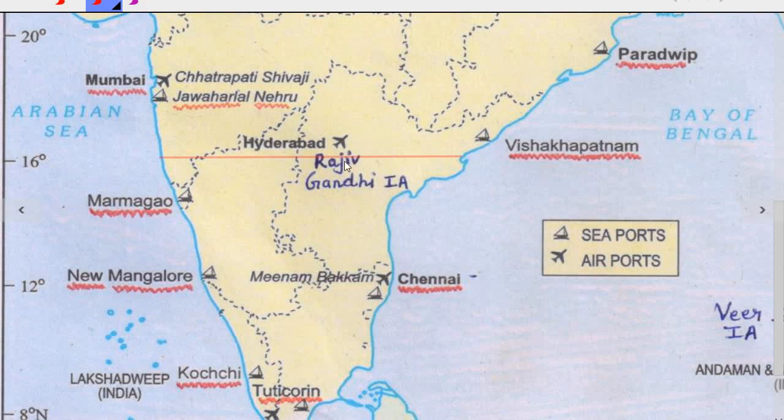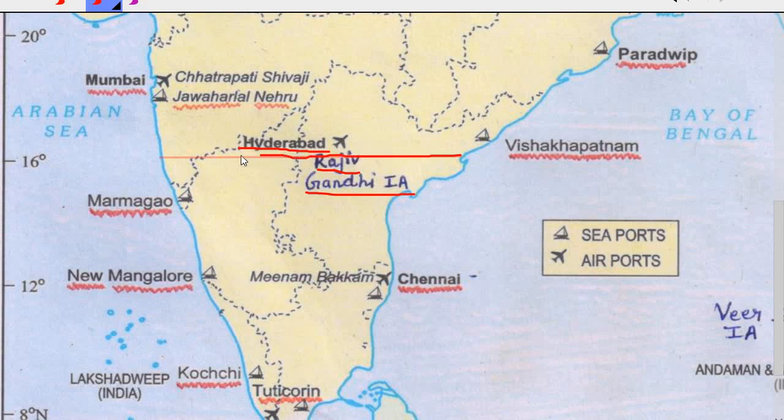The next one is the Rajiv Gandhi International Airport. So if you remember, where is it located? It is located in Hyderabad. And where is Hyderabad located? In Telangana. So to mark Rajiv Gandhi International Airport, I think this line is visible to you all.